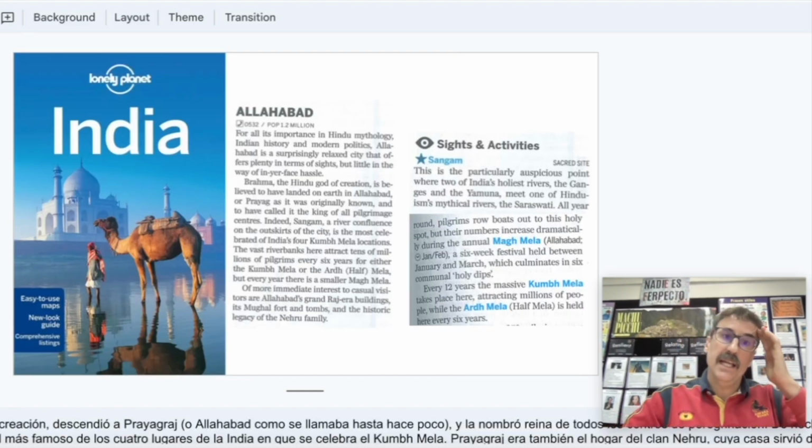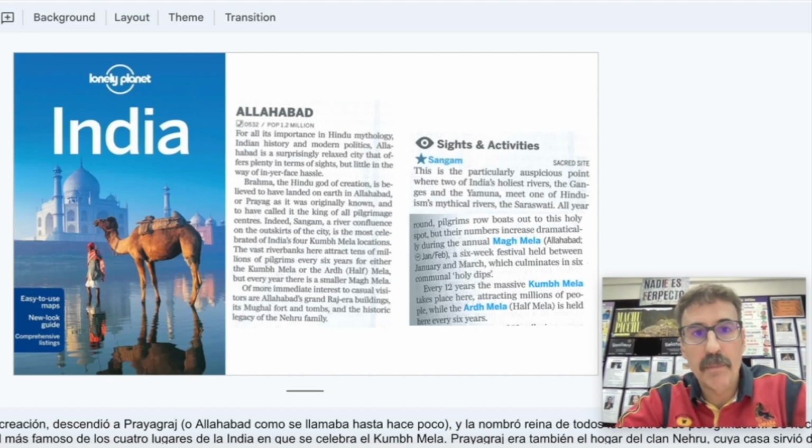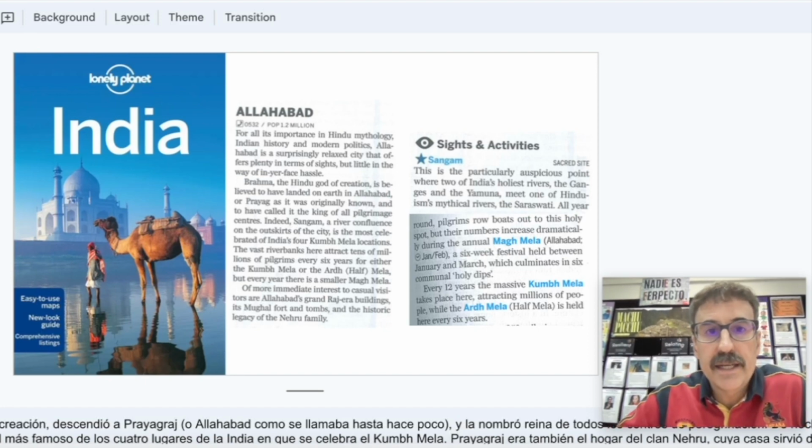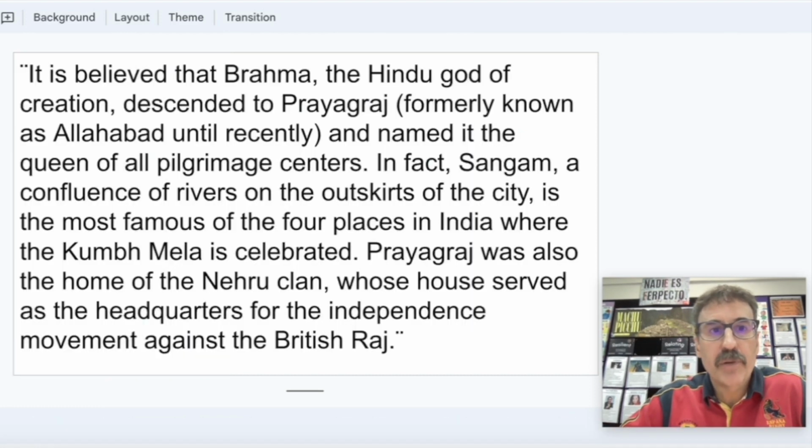Now, if I look at the Lonely Planet India, it is talking about Allahabad, and they say that Brahma, the Hindu god of creation, is believed to have landed on Earth in Allahabad, or Prayag as it was originally known. So it is a very important place.